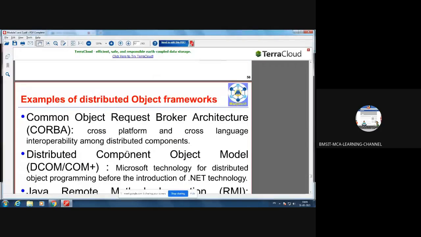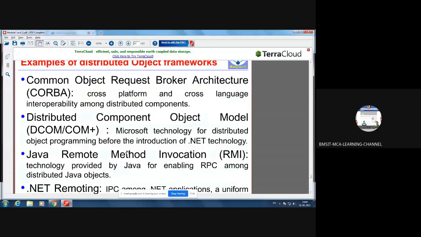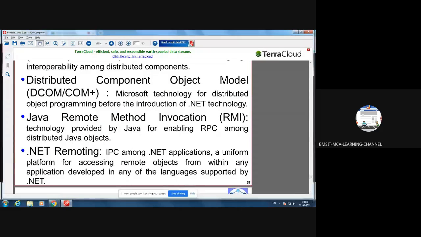Examples of distributed object frameworks, as we have already discussed: CORBA, DCOM, COMPLEX, Java Remote Method Invocation, that is RMI, which is part of Java and J2EE technologies. Then when it comes to .NET, we have a concept called remoting, that is .NET remoting.